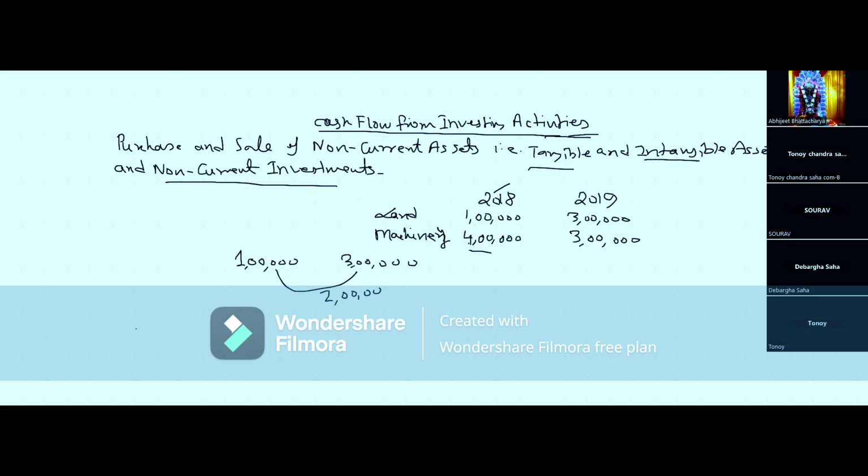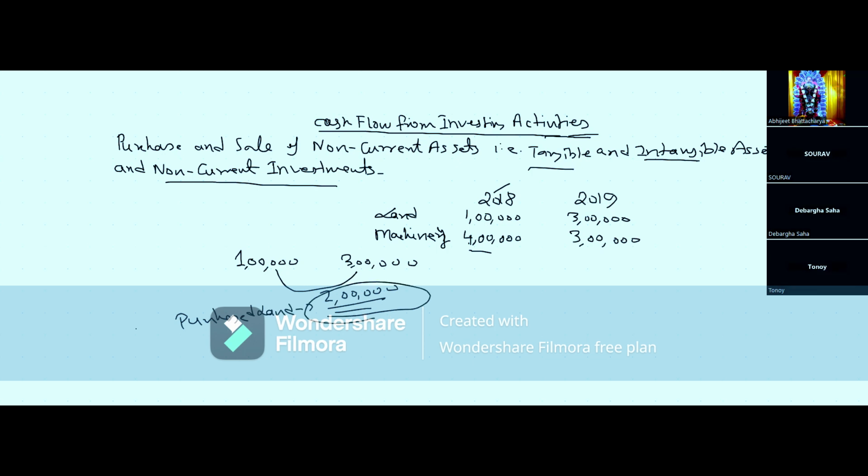You must have purchased land. How much value of land have you purchased? You have purchased land of the value of, say, rupees 2 lakh. So in this case, when you purchase land, don't you feel purchasing is an outflow of cash? So it will be considered as what? Outflow of cash.